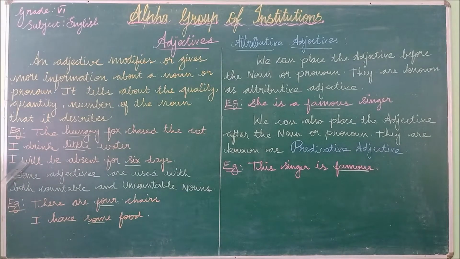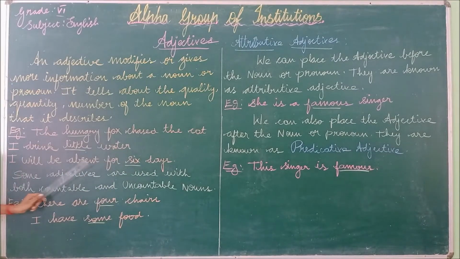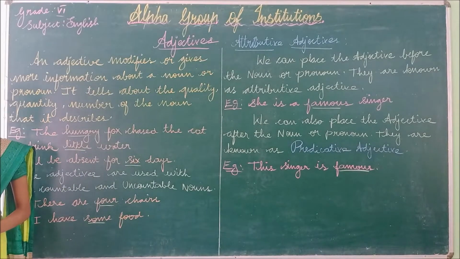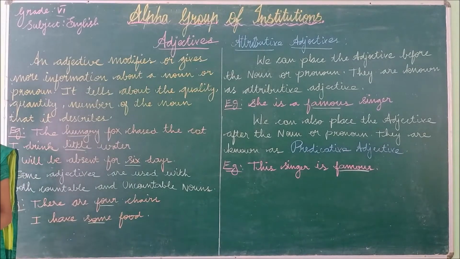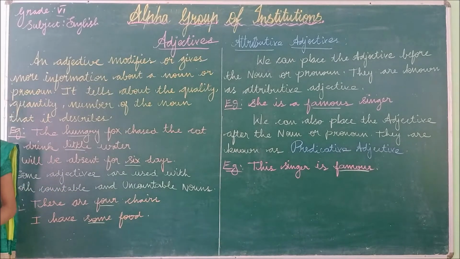And the third sentence. I will be absent for 6 days. So I am going to get leave for how many days? For 6 days. Okay, I am giving some additional information about the noun, so it is known as the adjective. Some adjectives can be used with both countable and uncountable nouns.